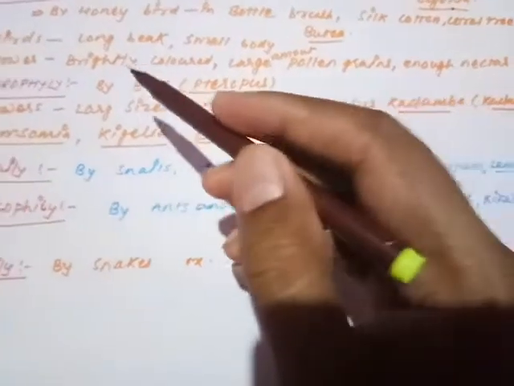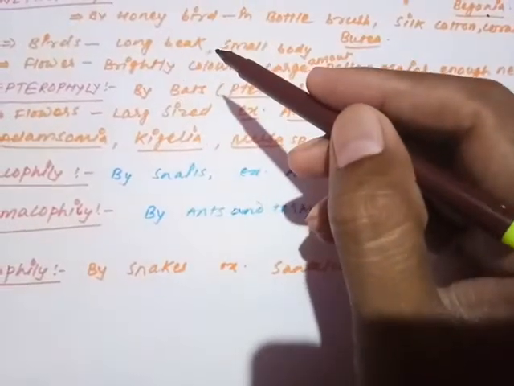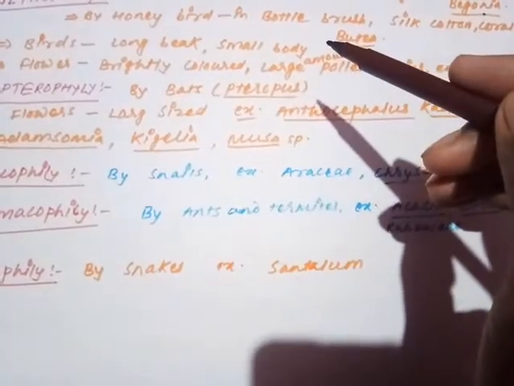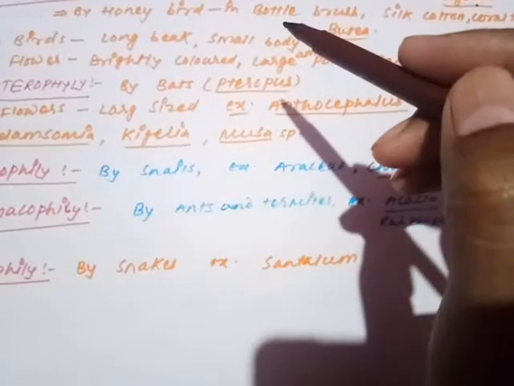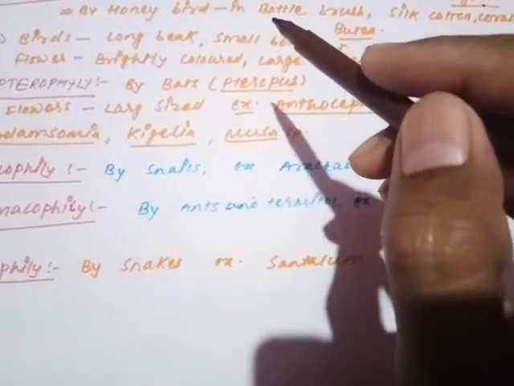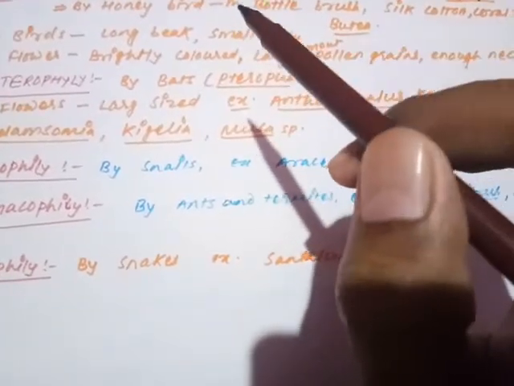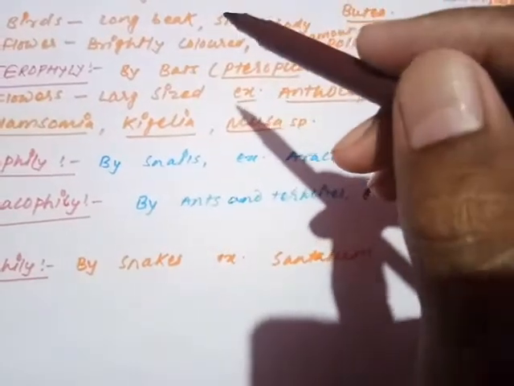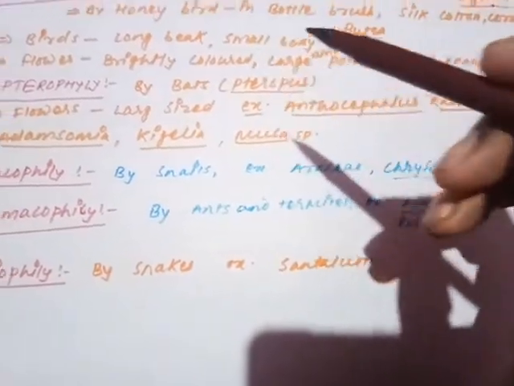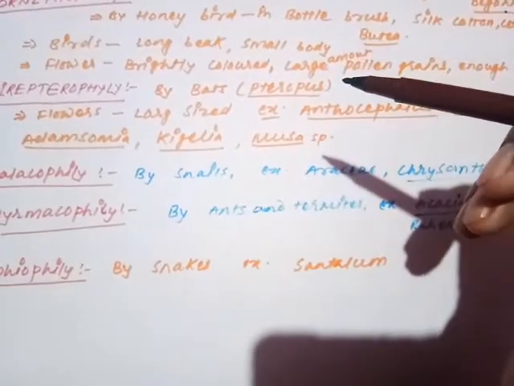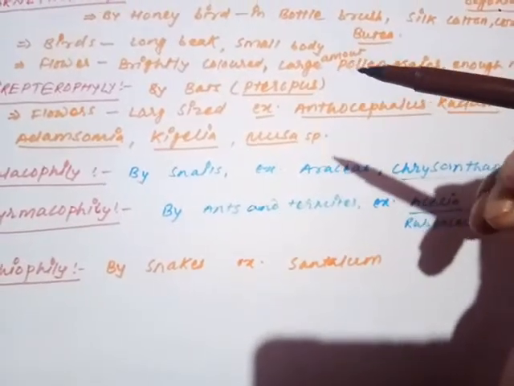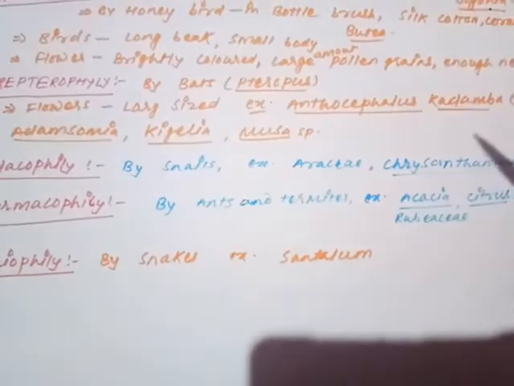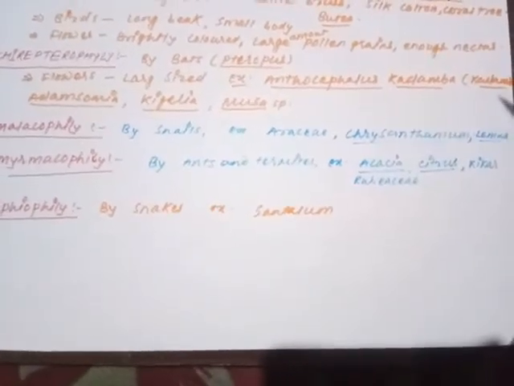So what is the property of the bird? It should have a long beak and a small body so that it can hover there, and the long beak is used as the pollinating device. In the case of insects, the body hairs and wings were the pollinating device, and here the pollinating device is the long beak. In the flower, the characteristics are bright color so that it is easily visible, a large amount of pollen grain and enough nectar so that it can satisfy the need of the bird.